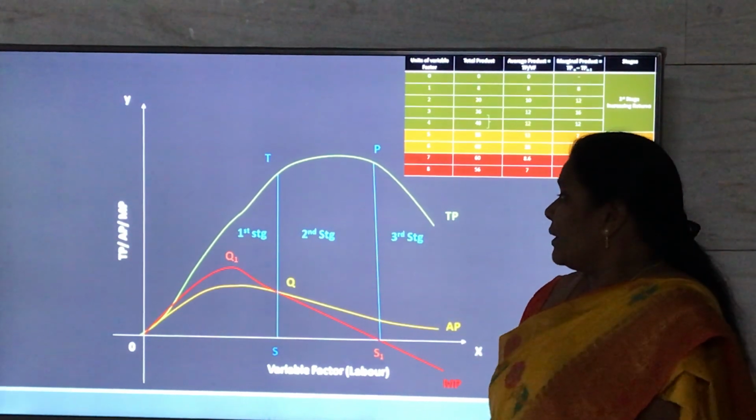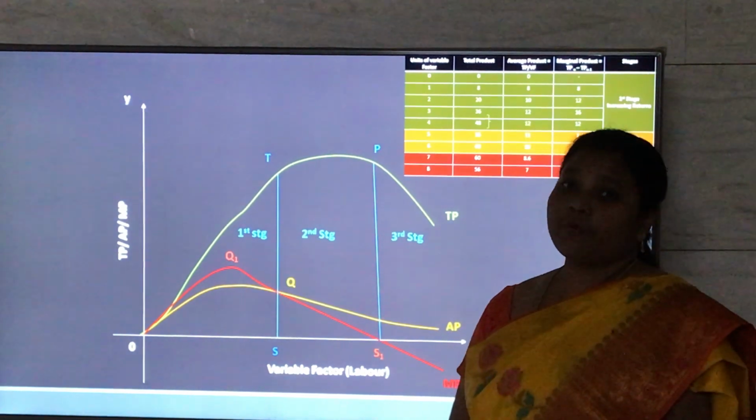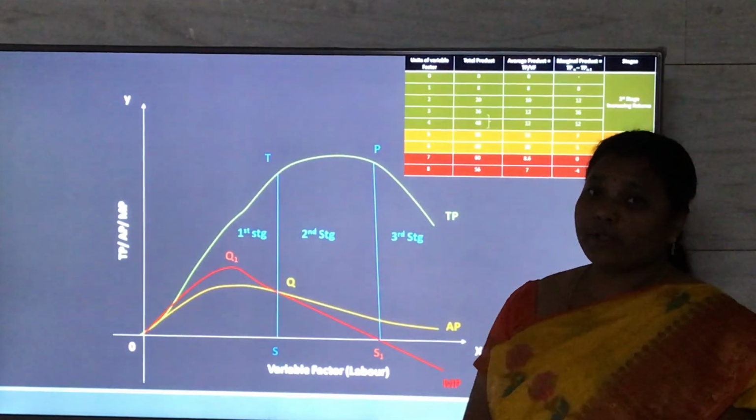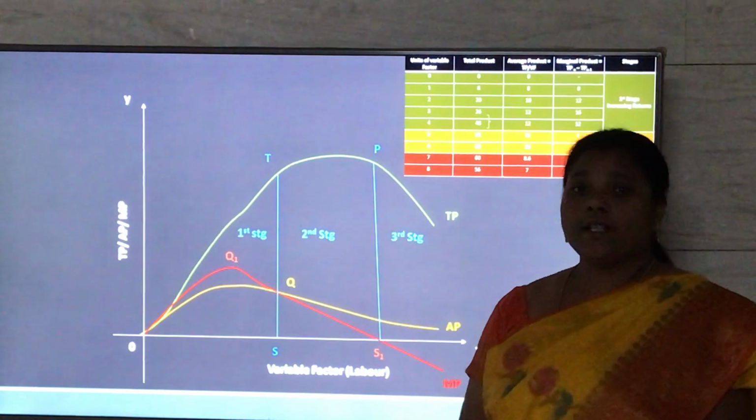So, hope this is clear to all of you. This is one of the most important laws of economics from an examination point of view. Very important for 10 marks. So you must be thorough with this law.